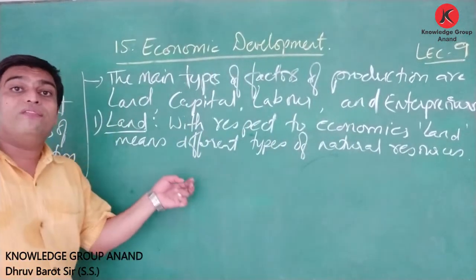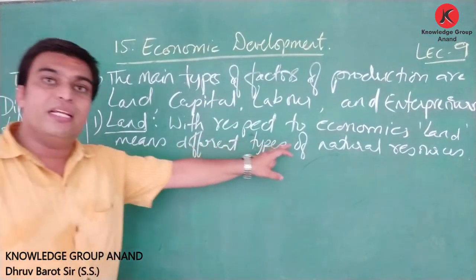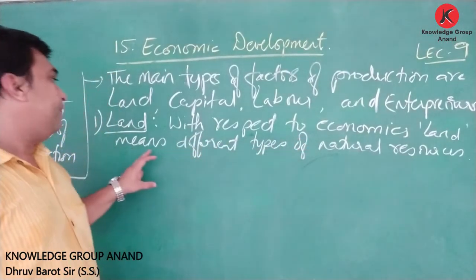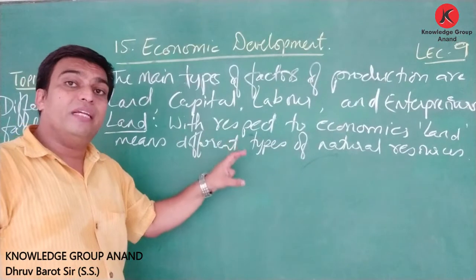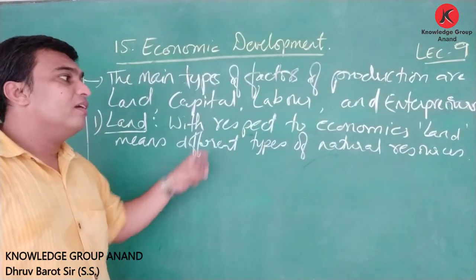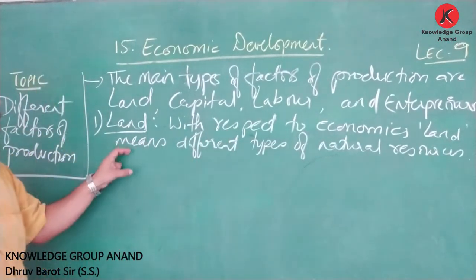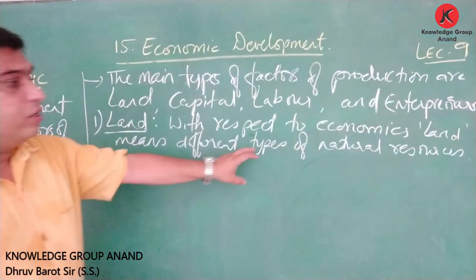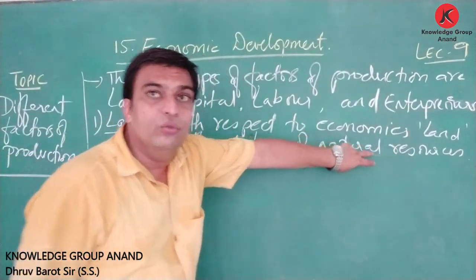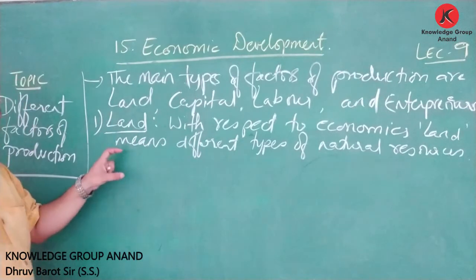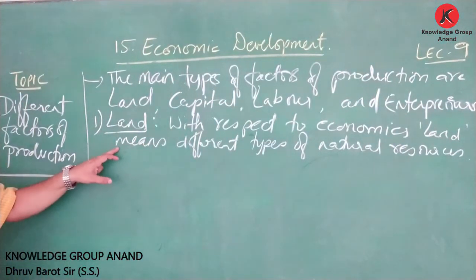Friends, in economics, land means different types of natural resources that are used in the production of anything.